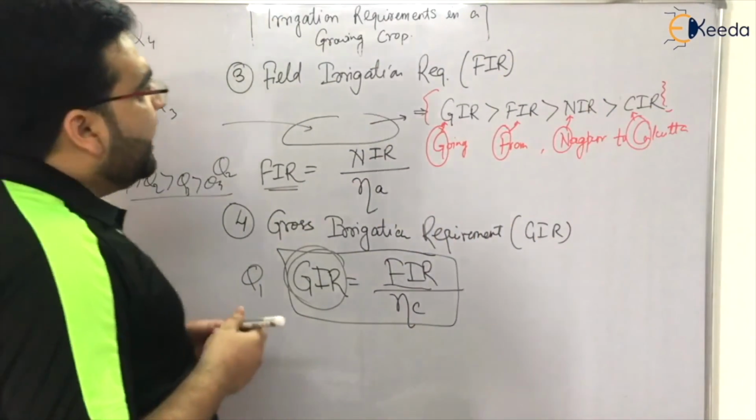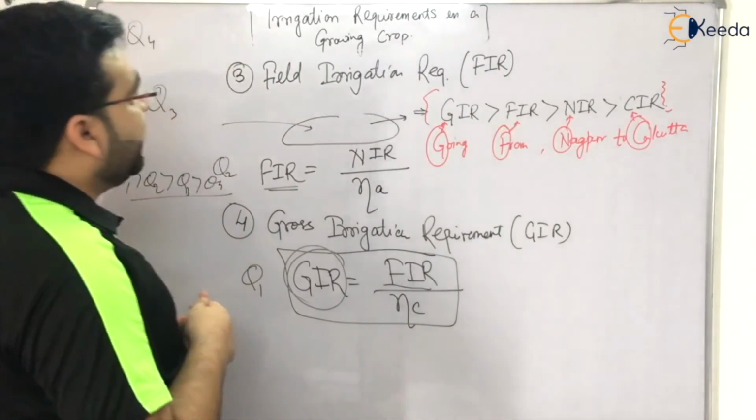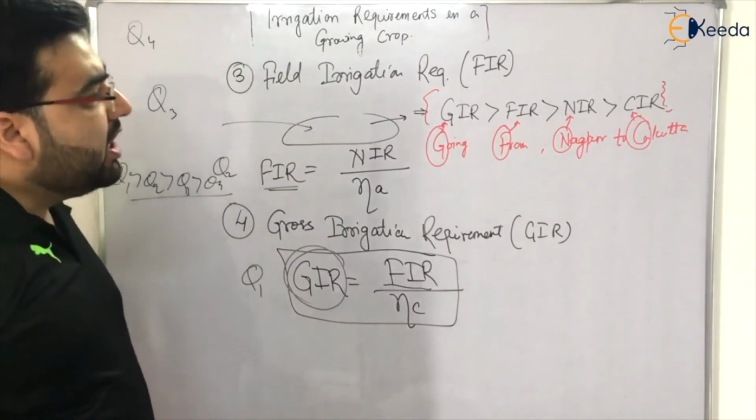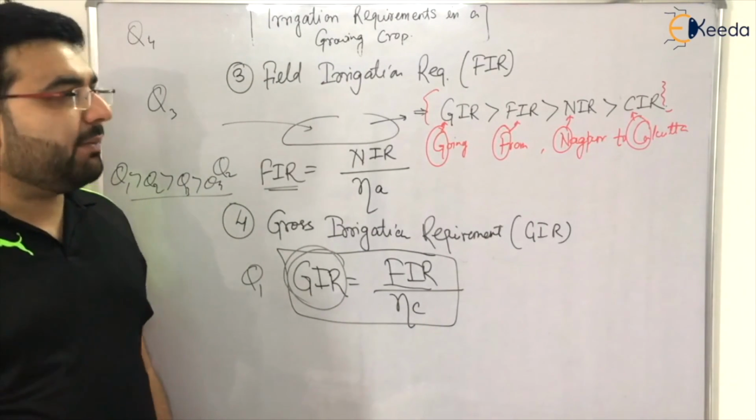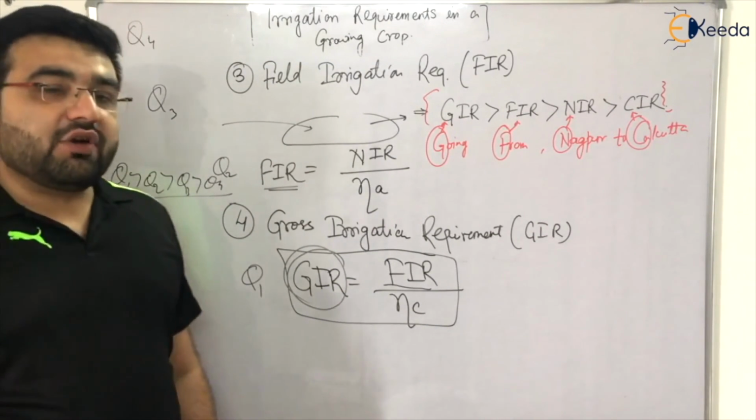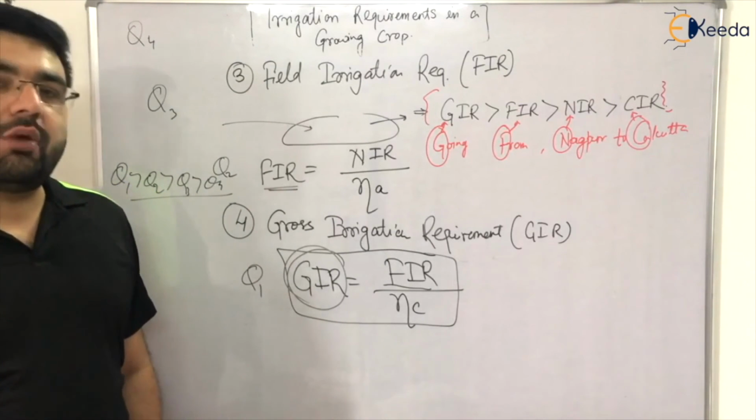So I hope that you have understood the various types of irrigation requirements in a growing crop. Now let's move forward and solve some previous year numericals which have been asked in the GATE examination from this chapter, that is crop and crop requirements.